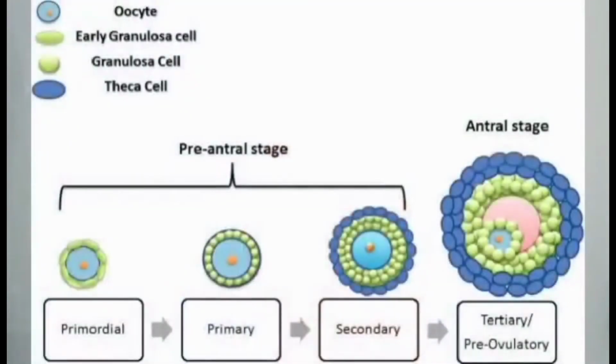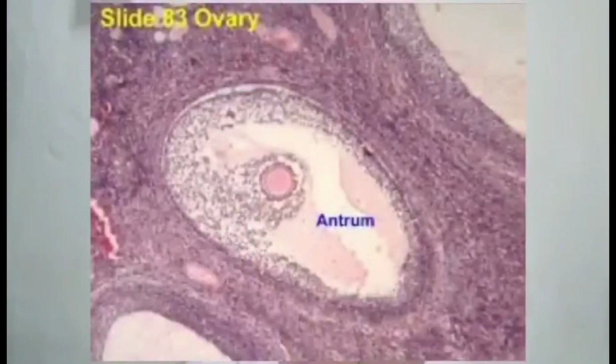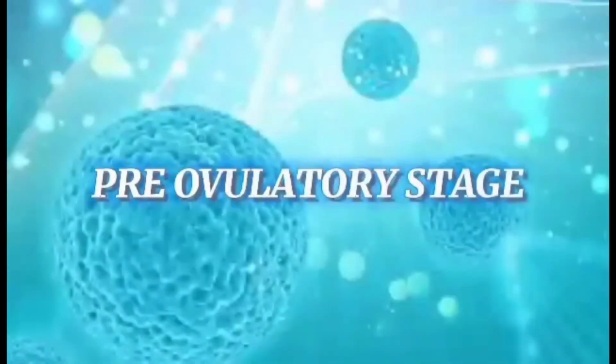Antral stage. The fluid-filled areas present between granulosa cells combine to form a central fluid-filled space called the antrum. These are known as secondary follicles. In every cycle, these secondary follicles develop under the influence of follicle-stimulating hormone and luteinizing hormone.